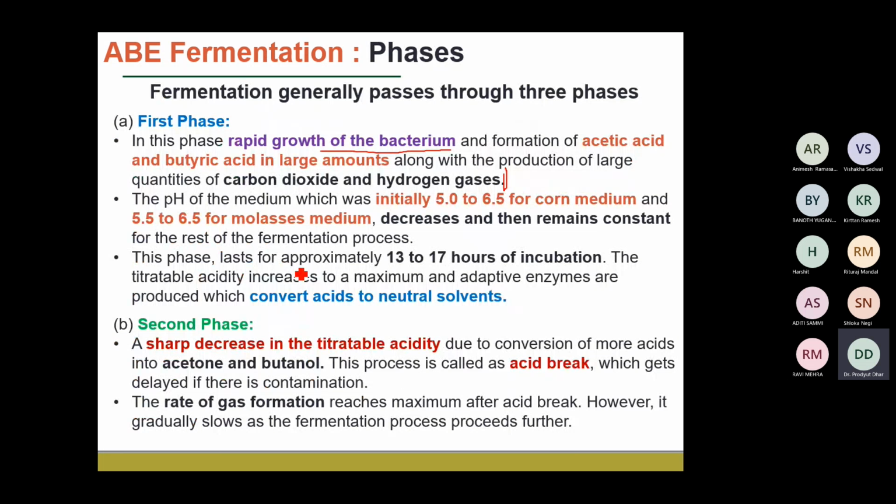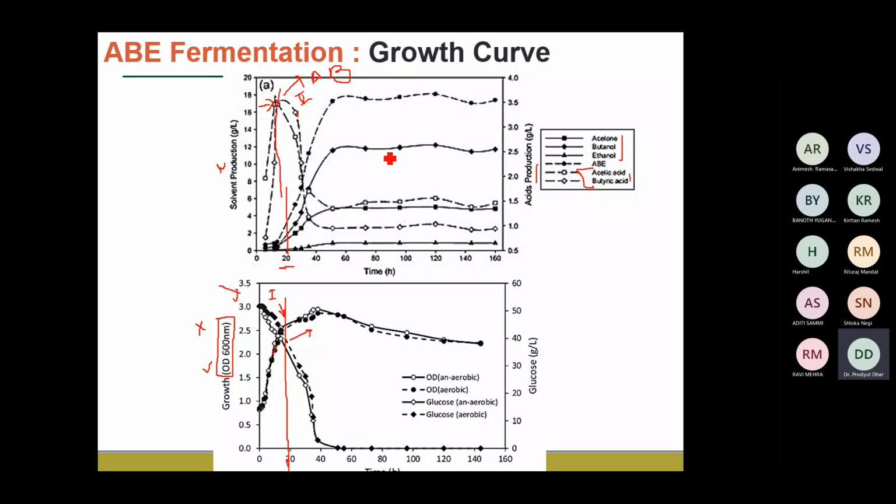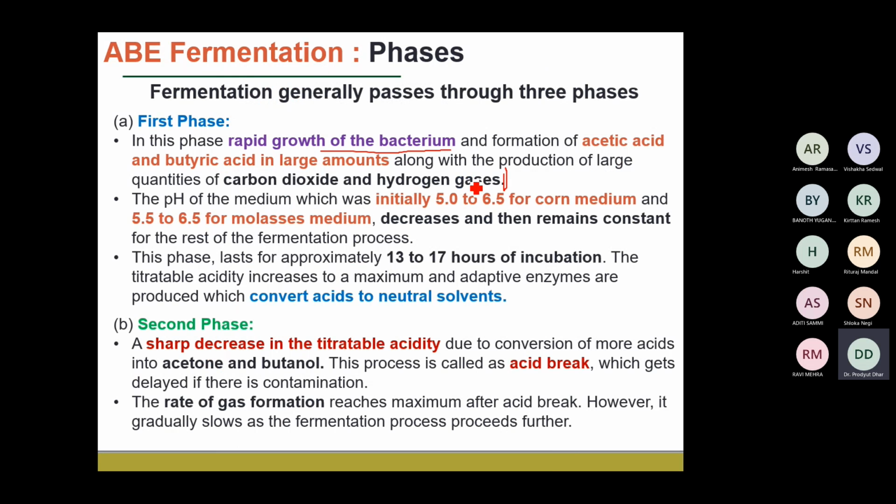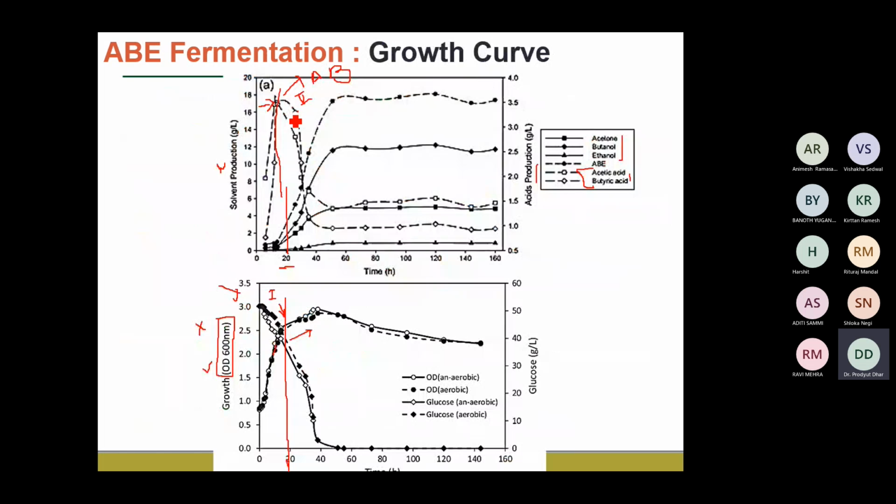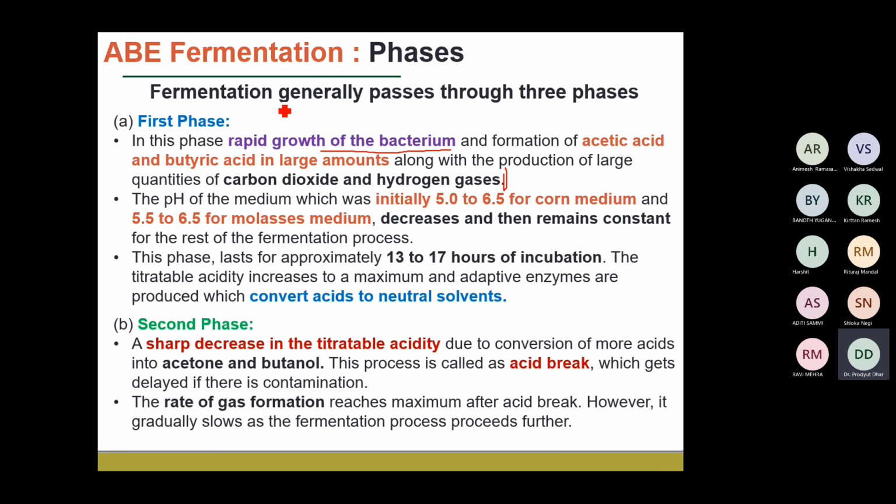And the rate of gas production, if you look into how much CO2 and hydrogen is produced, and at which stage it is being produced, it reaches its maximum only after the breakpoint. What will happen is, if we start the fermentation, we will get the breakpoint, and only after that we will find a higher rate of production of this CO2 and hydrogen gas.